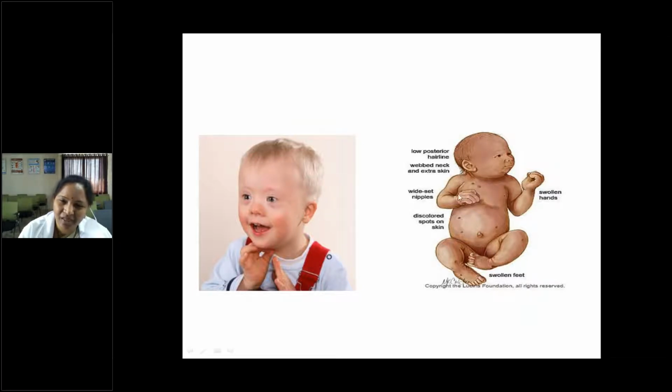Turner syndrome. At birth they may have edema over the feet and hands sometimes. Swollen hands and swollen feet, and especially a wide and webbed neck. Wide spaced nipples and a low hairline. Usually there will be short stature and other features. So always think about Turner syndrome.